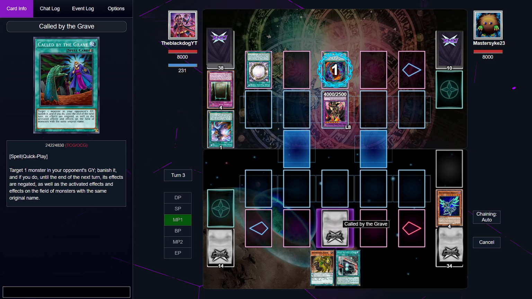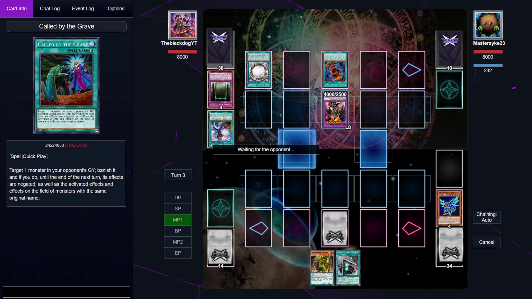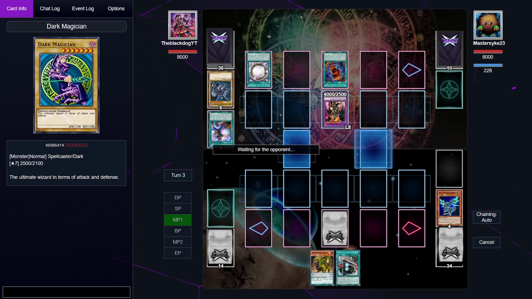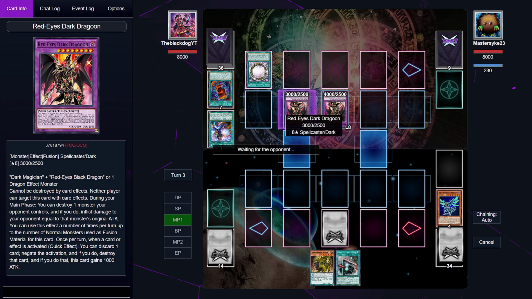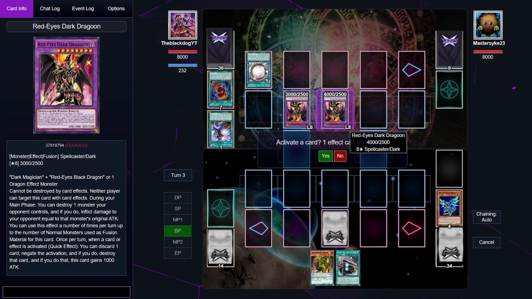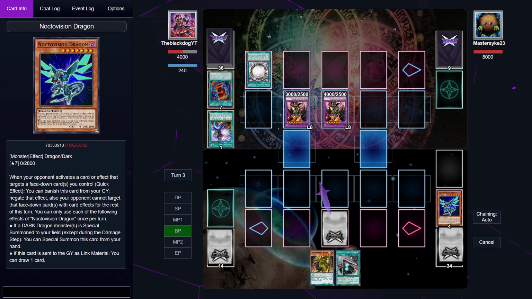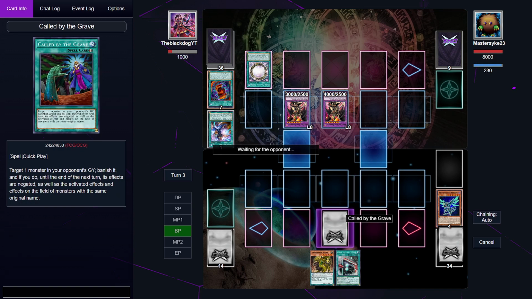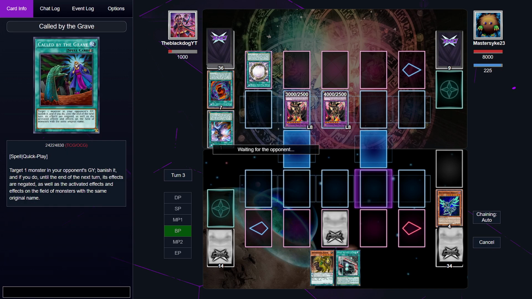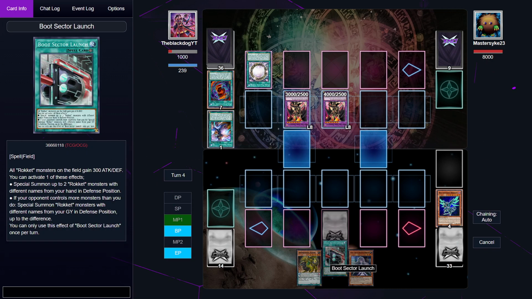Okay, Red-Eyes Fusion. I can't, again, he gets another Dragoon, I can't really change that. At least he can't kill me from this position, which is something, I guess. And this Dragoon can actually destroy 2 cards on the field. This is looking bad, however I do have my Boot Sector Launch and I do have one borrowed card in my graveyard, so I can use the effect of Boot Sector Launch if I want to. This is not looking good, but we might just be able to turn this around.